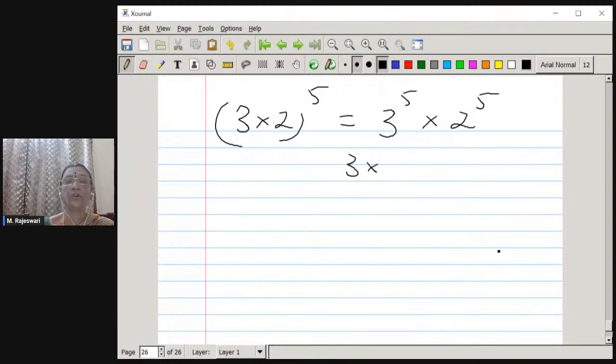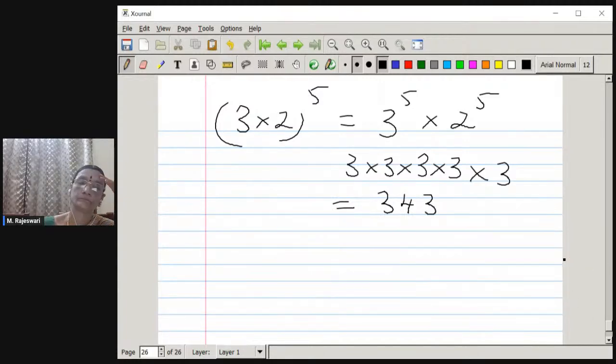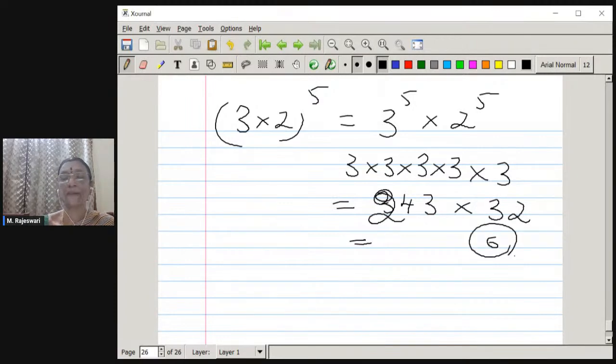How? 3 into 3 into 3 into 3. 3 threes are 9, 9 threes are 27, into 3, 81, into 3. So that gives you 243. And then 2 power 5 is obviously 2 twos are 4, twos are 8, twos are 16, twos are 32. So the ending digit is going to be 2. Whatever be the product, you don't have to work this out, so this also is not needed. This is only for you to understand.